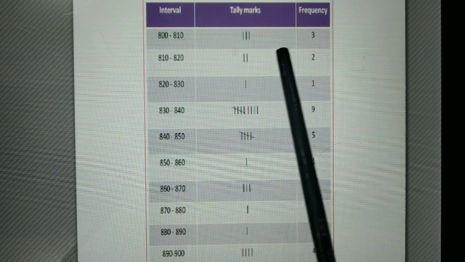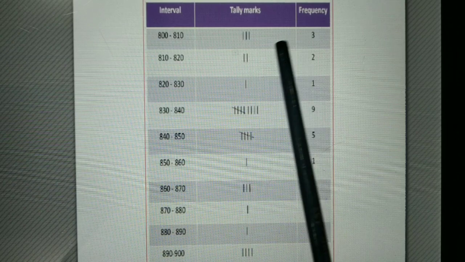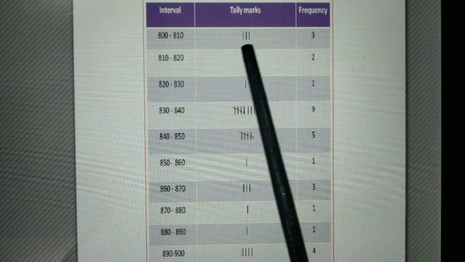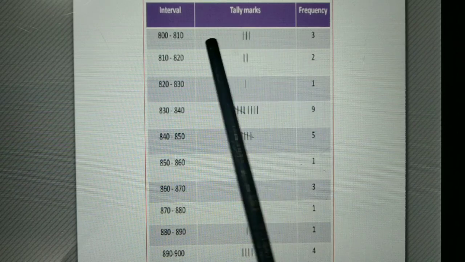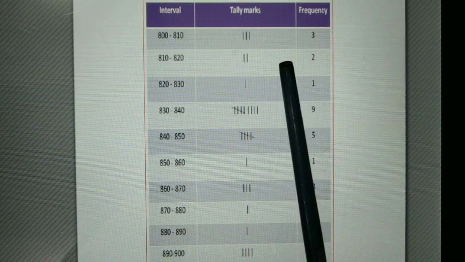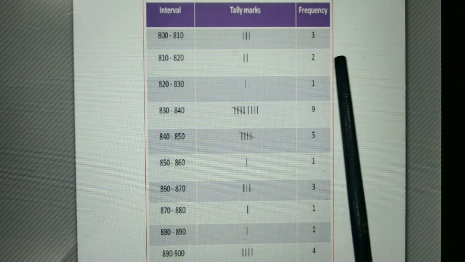Next, the second line is used for the 808 wages person. Next is for 806. So note it down and count one by one how many persons are present in these wages, put the tally marks and count them accordingly.